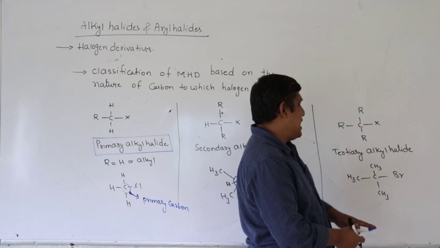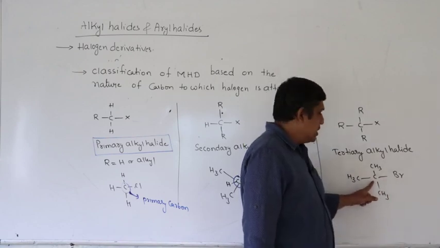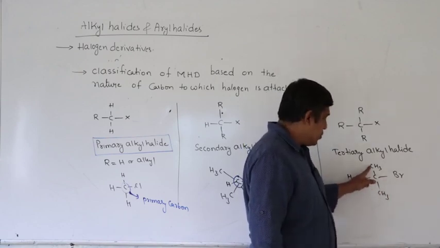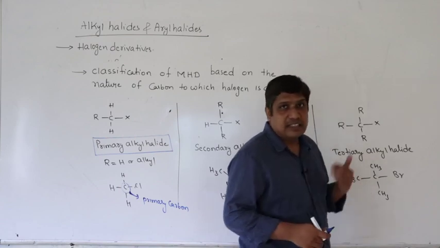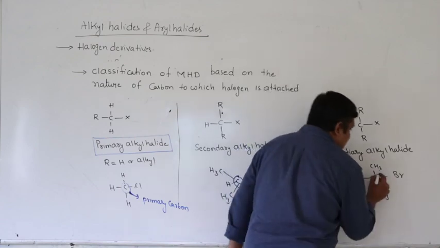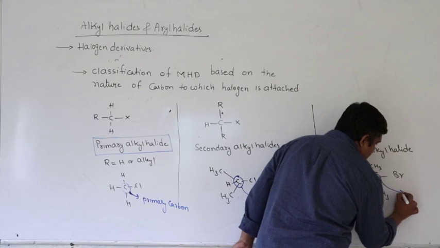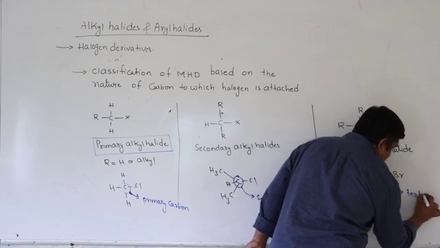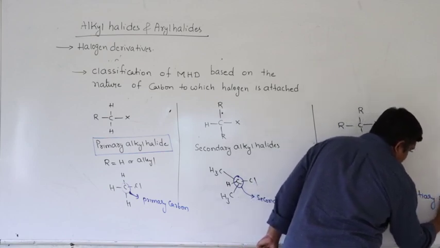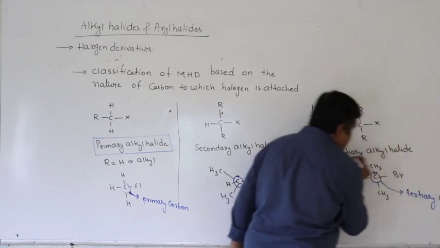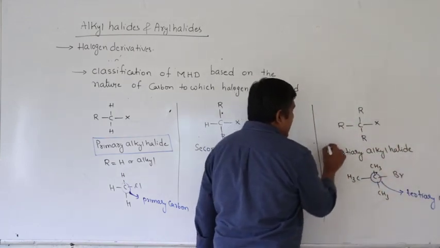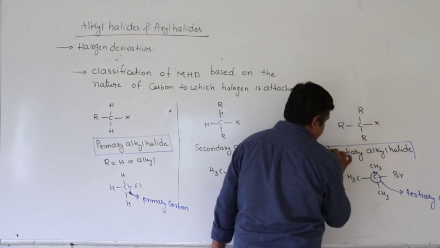So bromine is the halogen, it is bonded to this carbon, which in turn is bonded to 1, 2, 3 other carbon atoms. Therefore, this carbon we call a tertiary carbon, and this halogen derivative we call a tertiary alkyl halide.